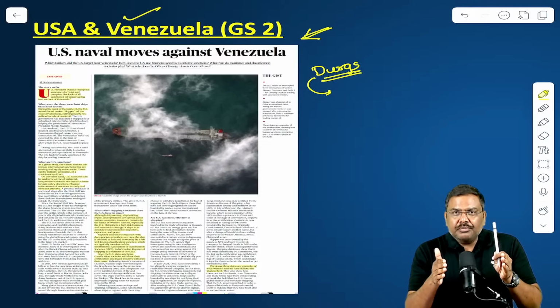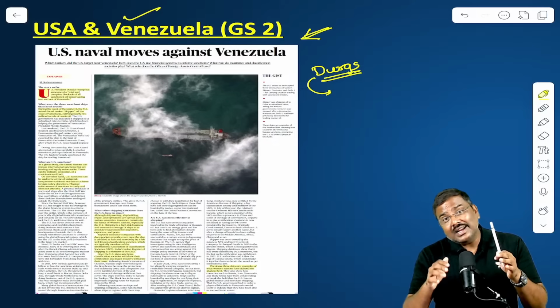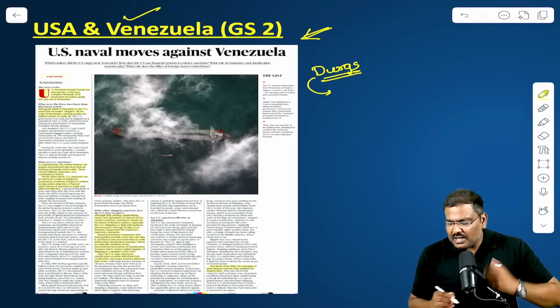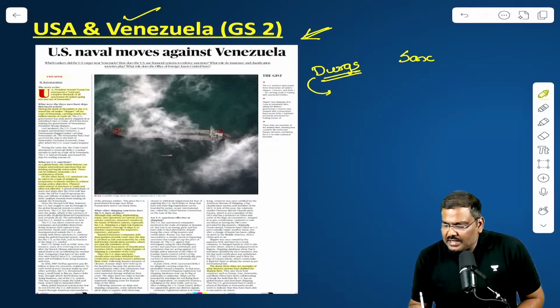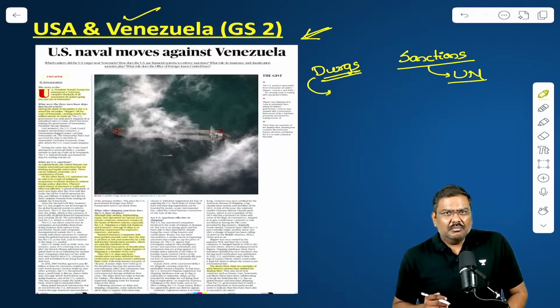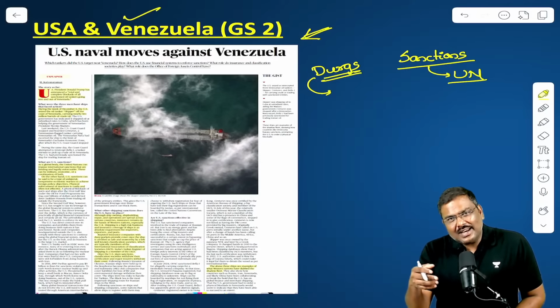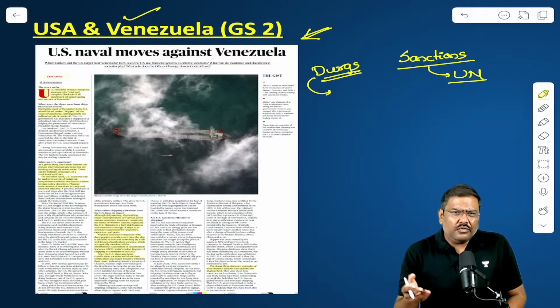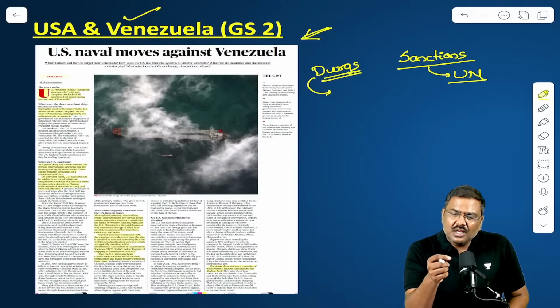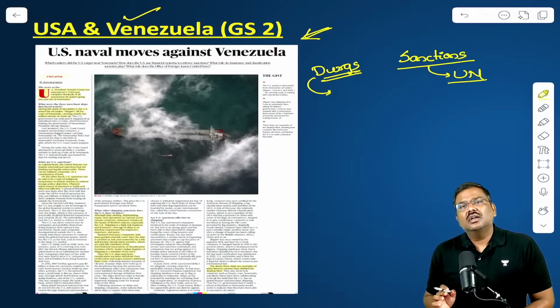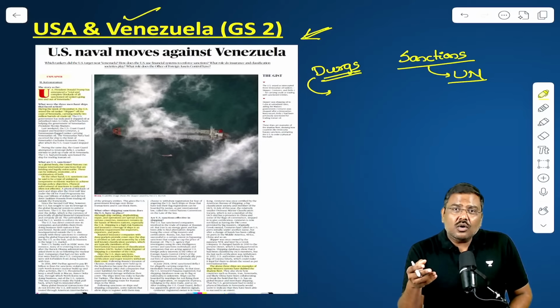They have imposed a kind of sanctions. I'm saying kind of sanctions because generally whenever you talk about sanctions, these are authorized by the United Nations, that is the UN Security Council. But apart from the United Nations announcing these kind of sanctions, very often you will see the USA administration announcing these kind of sanctions. Sanctions, for example, in the context of, let's say,